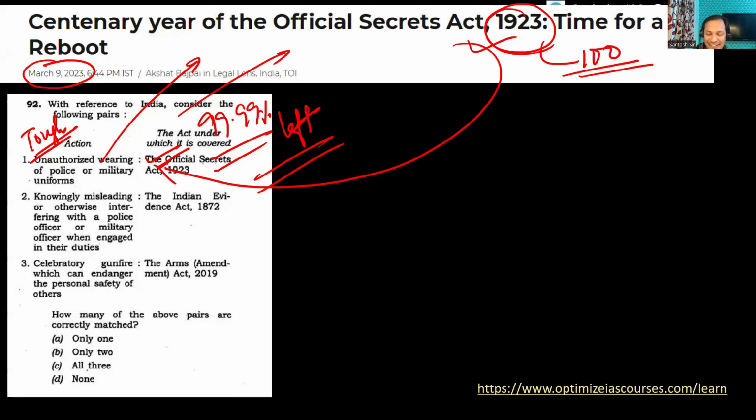Someone is saying, sir, you are Thalaiva. No, sir. I'm a small person only, very little small person.